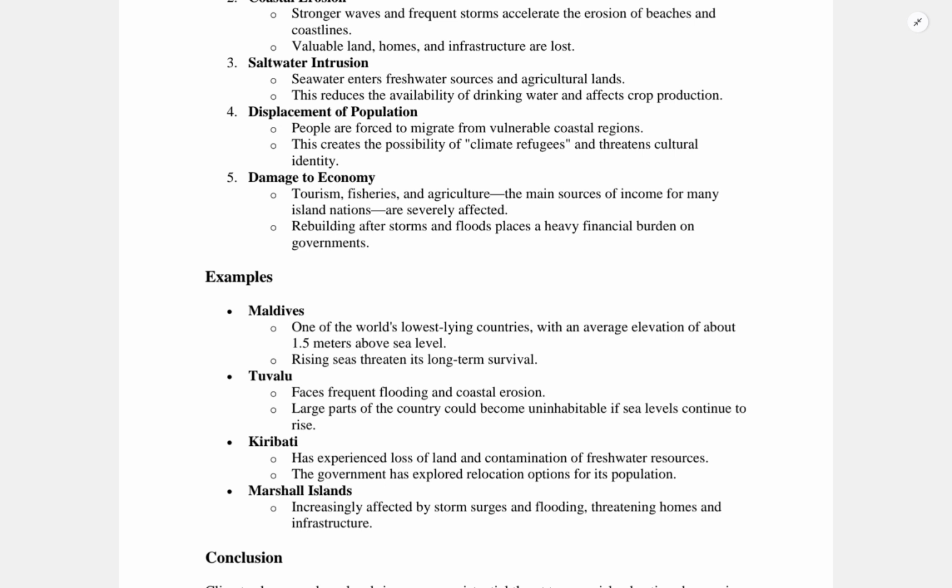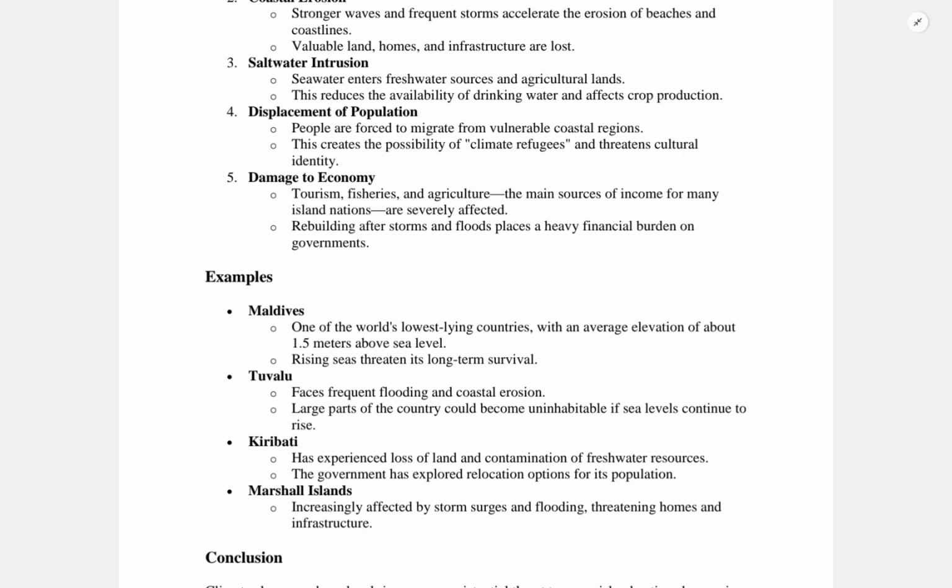And another thing we look at is the geopolitical impact, which is loss of sovereignty. Nations like Tuvalu become uninhabitable. Their statehood and maritime boundaries under UNCLOS may be challenged because of sea level rise. The boundaries and the land will degrade as the water rises. Climate refugees and large-scale displacement can create political and humanitarian challenges for the nearby countries. The government of Kiribati has already purchased land in Fiji to relocate its citizens because of